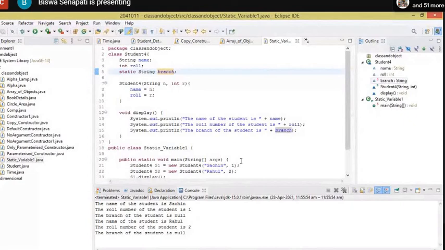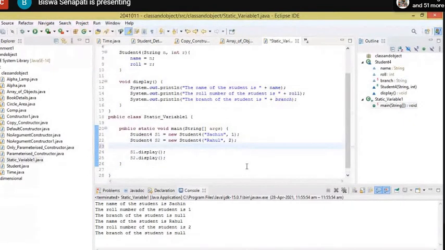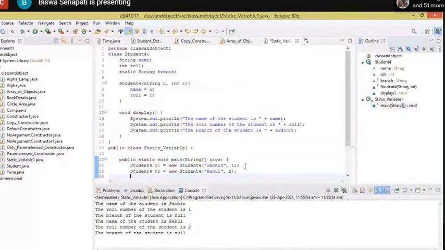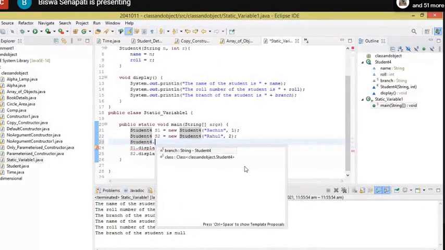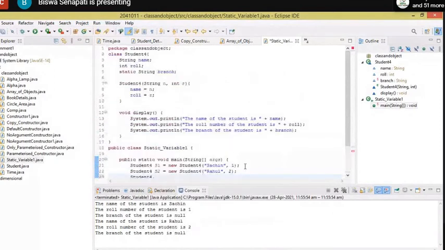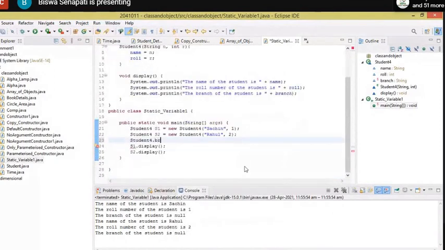Okay. So after this, let's say I write the class name, what is it? Student 4. So Student 4 dot, and the static variable name is branch, equal to, this is a string type, let's say CSE.